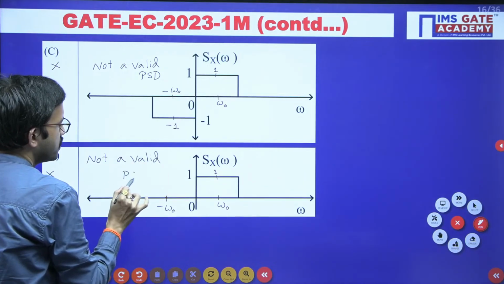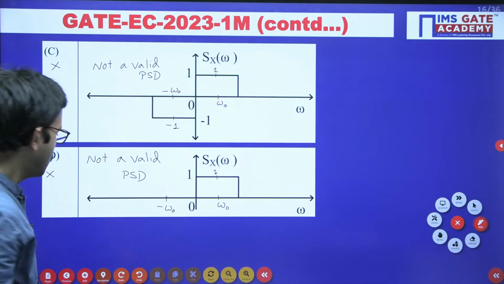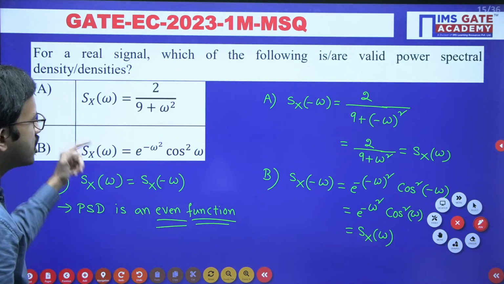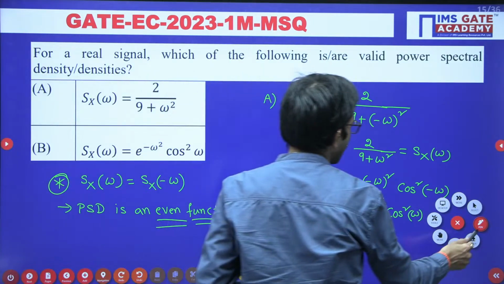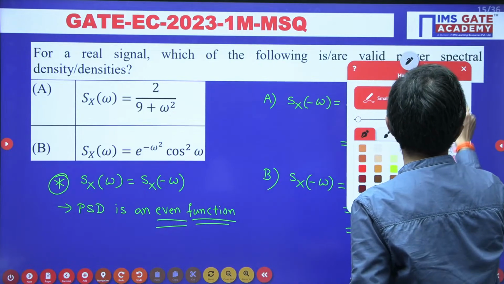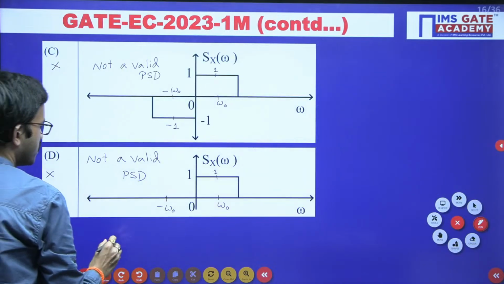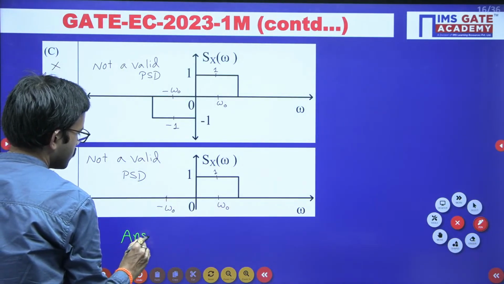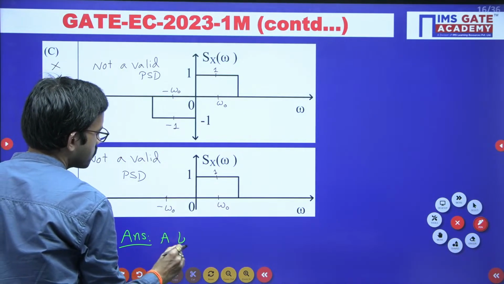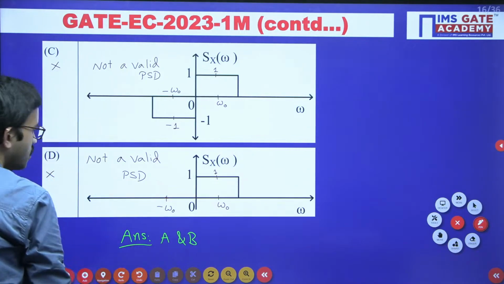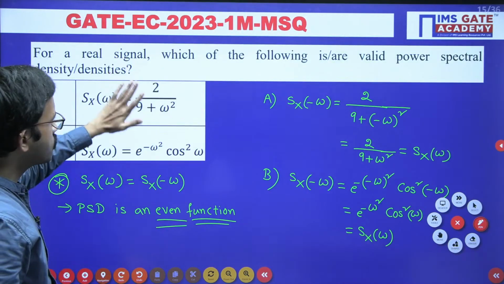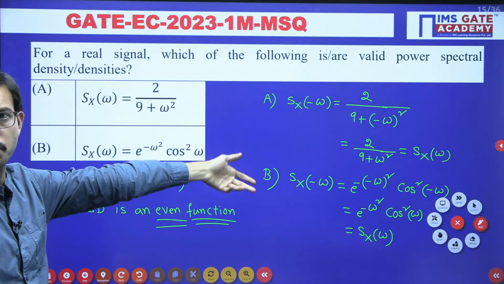Not a valid PSD. Okay, so only option A and option B are satisfying. So the answers for this question are only option A and option B. Option A and option B are the valid power spectral densities. This is an MSQ, and in this question two choices are correct, so you have to choose both the correct options.